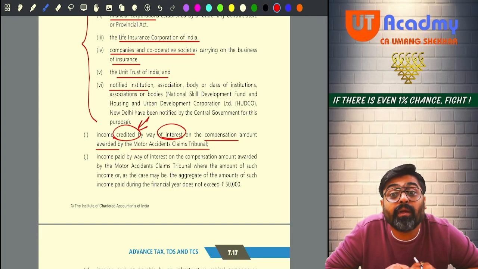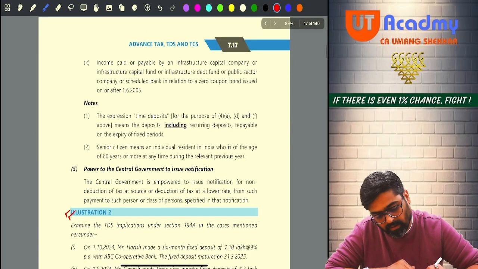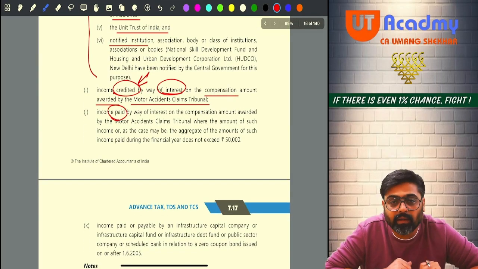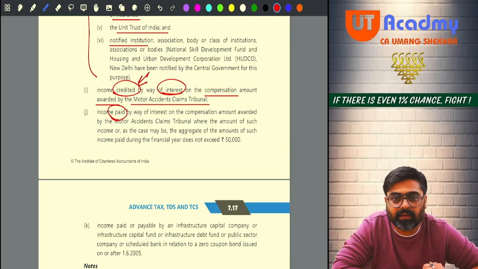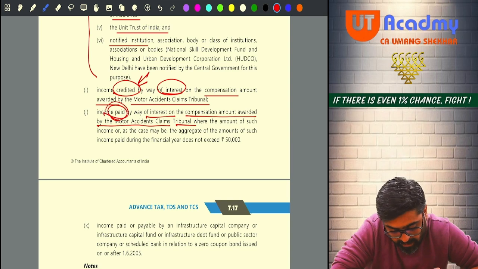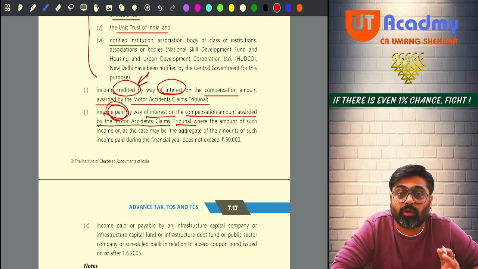At the time of payment of this interest, the TDS will be deducted if the payment is more than 50,000. See, income paid. Can you see credited? I have highlighted, and the paid I have highlighted. So whenever the interest on the compensation awarded by the Motor Accident Claim Tribunal is paid by the insurance company, that time only the TDS is deducted. It is not deducted at the time of crediting.